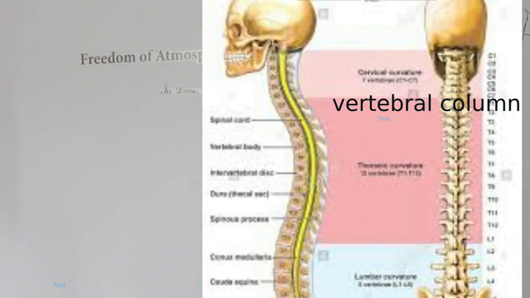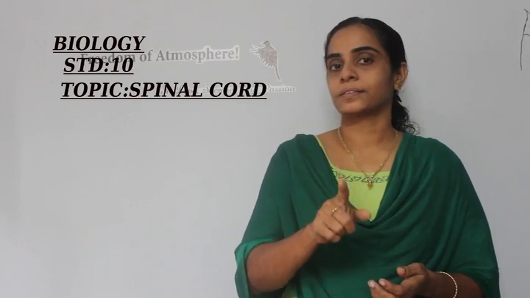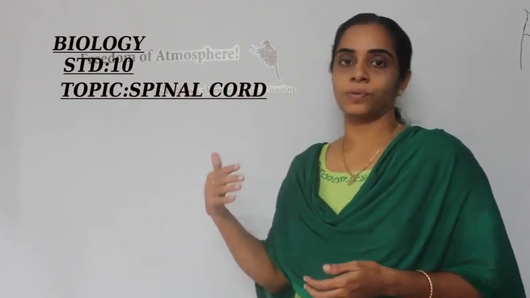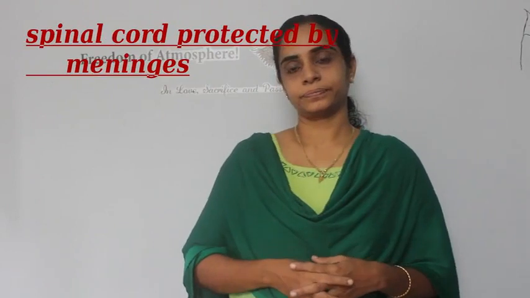Then it is also covered by a membrane, as in case of our brain. That brain is covered by a three-layered membrane. We have already studied it. What is that? Yes, the meninges. Here, the spinal cord also covered by this three-layered membrane that is called the meninges.